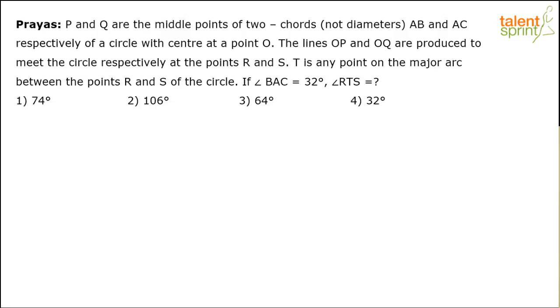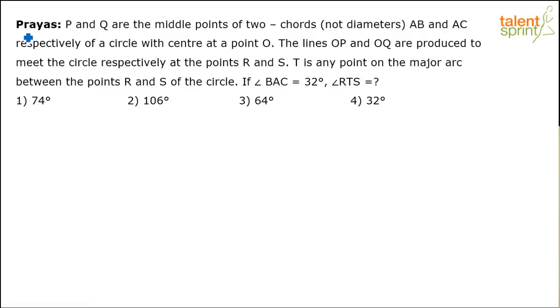So you've given me 3 different responses for this question, right? Nayan says 74, Yashwant has got 106, Puneet got 32 and Sushant has also got 32. 64 is the only option left, option 3. And I'm sure if I wait further, somebody will say option 3, 64 degrees. So let's not wait anymore and look at the solution now.